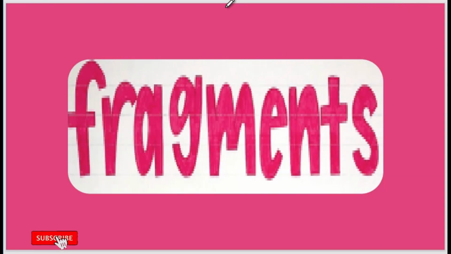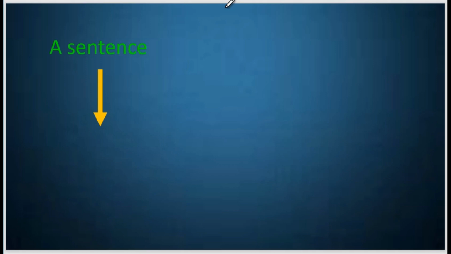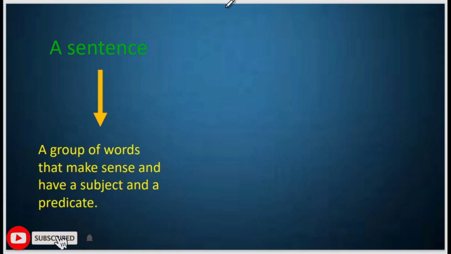Sentence fragment. We first need to know what is a sentence and then we know what is a sentence fragment. A sentence is a group of words that make sense and have a subject and a predicate. It has a meaning. So we call this a complete sentence. Now let's go to the next part.